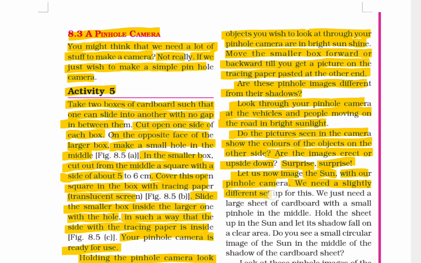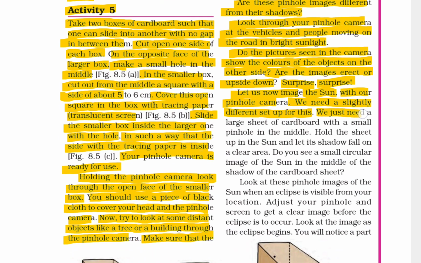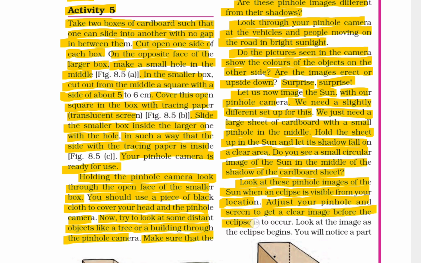We need a slightly different setup for this. We just need a large sheet of cardboard with a small pinhole in the middle. Hold the sheet up in the sun and let its shadow fall on a clear area. Do you see a small circular image of the sun in the middle of the shadow of the cardboard sheet? Look at this pinhole image of the sun when an eclipse is visible from your location. Adjust your pinhole and screen to get a clear image before the eclipse is to occur. Look at the image as the eclipse begins.